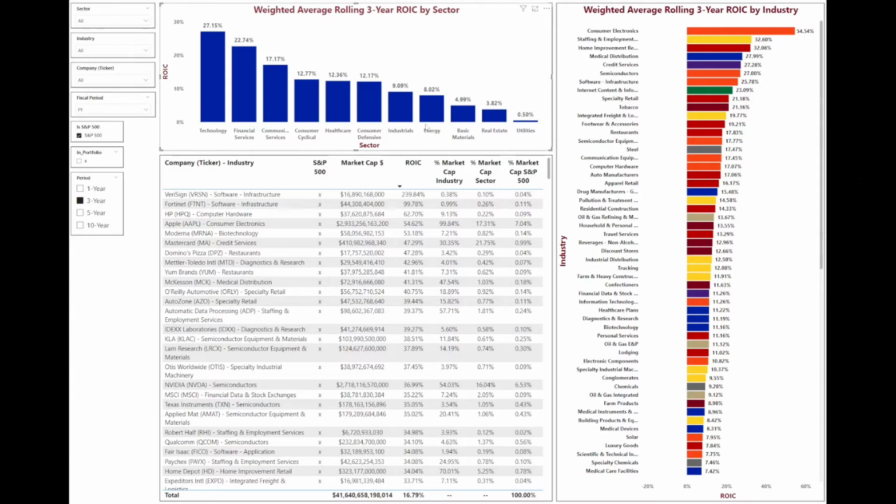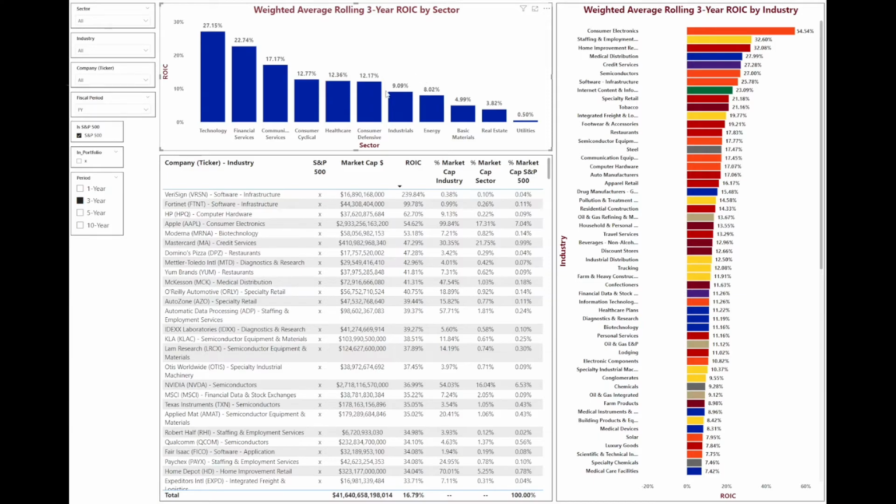Looking at the sectors up here, the best sector over the last 3 years has been technology, followed by financial services, followed by communication services. The worst sector has been utilities with only a 0.5% ROIC, followed by real estate at a 3.82% ROIC, and basic materials with a 5% ROIC. To me, this makes sense. Utilities is a highly regulated industry, and due to those regulations, their returns are actually capped by the government. Real estate does not include REITs, by the way, it's just real estate services companies. But basic materials, those are commodities, basically, so they're competing on price and thus will ultimately have lower returns.